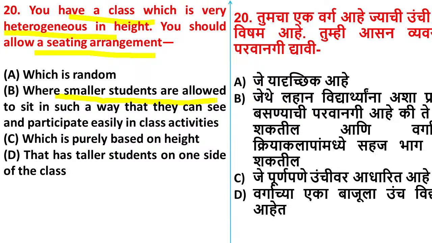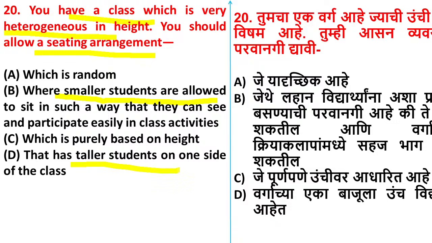The students with less height, you make them sit in front, and the very tall students, you make them sit at the back. Then option C, which is purely on the basis of height. Option D, taller students on one side of the class.